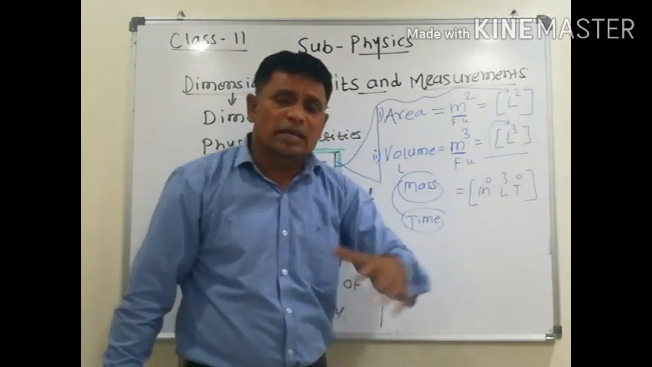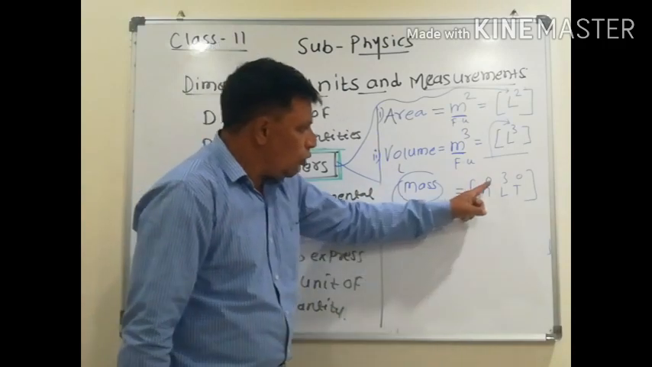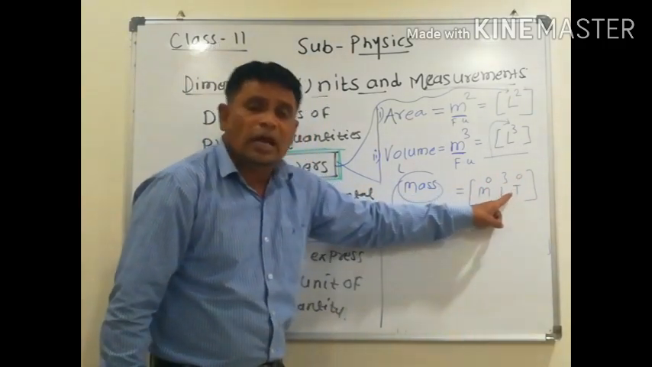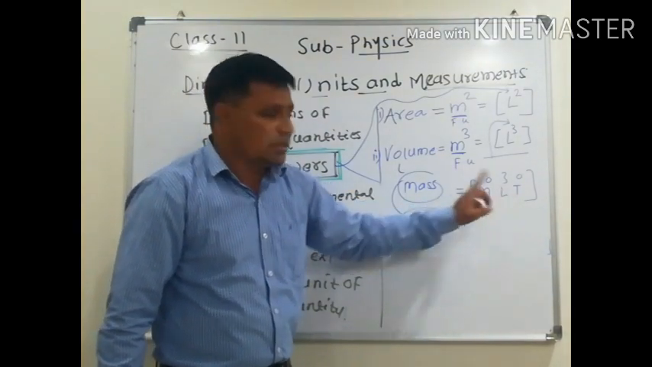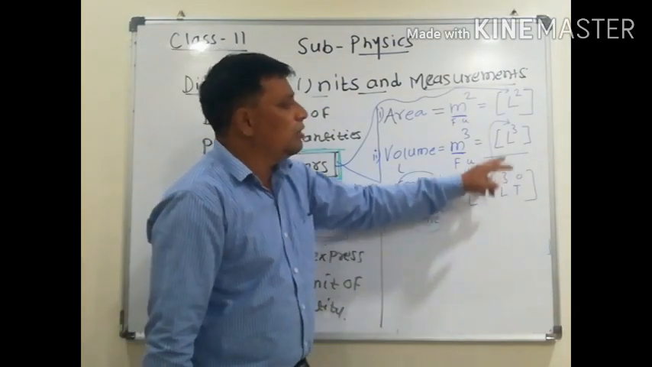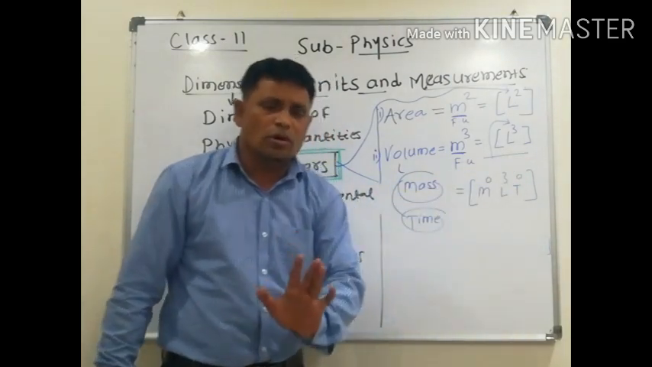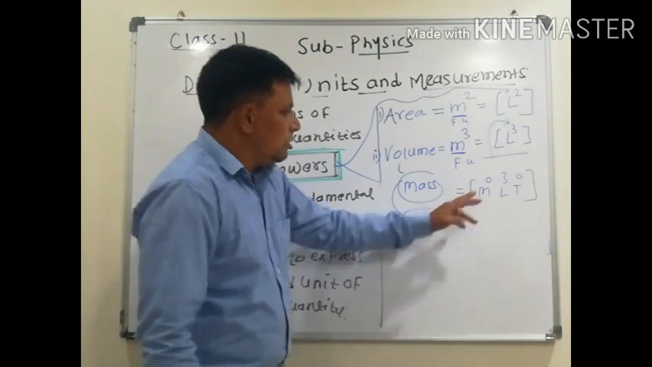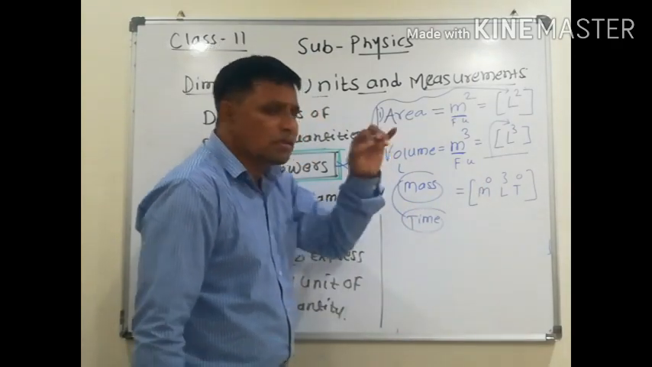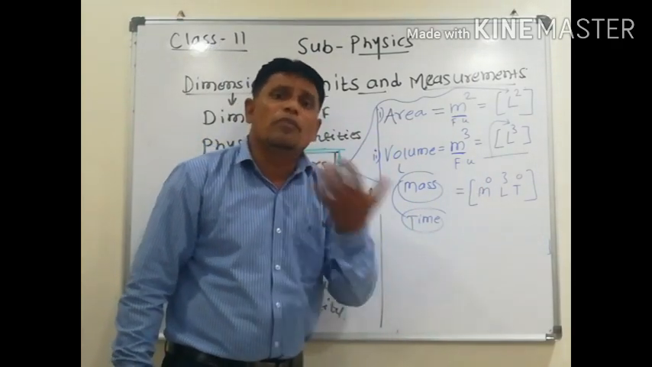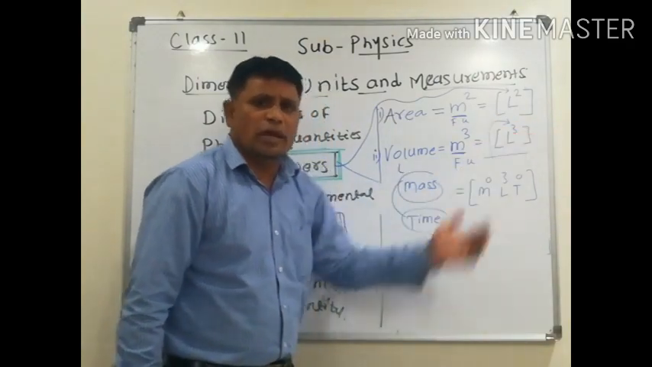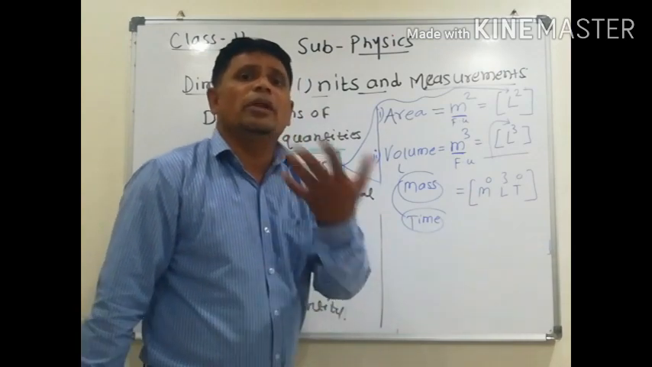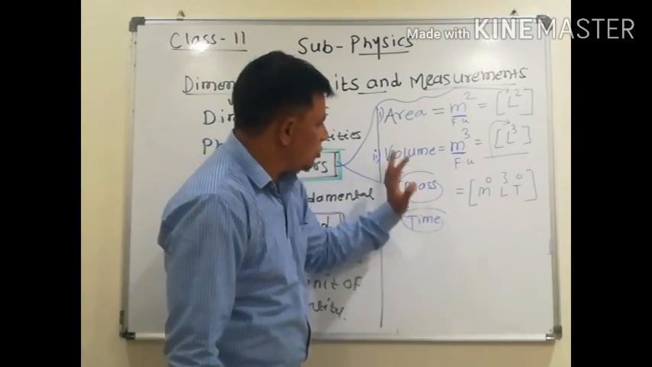So how to read dimensions? 0 in mass, 3 in length, 0 in time. We should not say m0, l3, t0. This is the wrong method. So how to read it? 0 in mass. In volume, there is no power of mass, no power of time. There is a 3 times power of length. So this is the dimensions of volume.